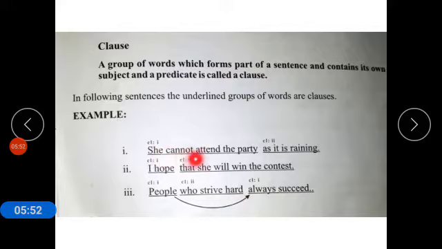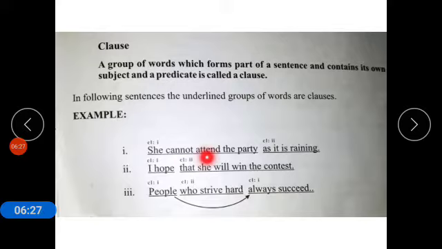So, she cannot attend the party as it is raining. The underlined part of the sentence is clause number 1 and the other part is clause number 2. In every sentence, a clause has its own subject and its predicate.